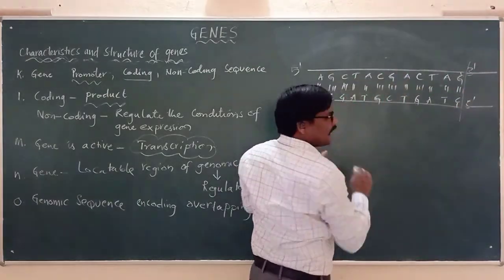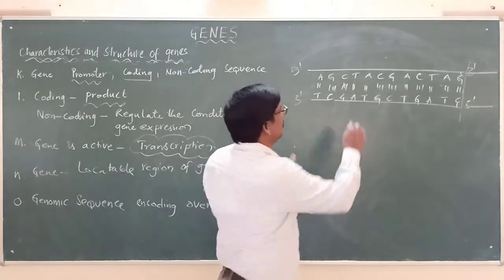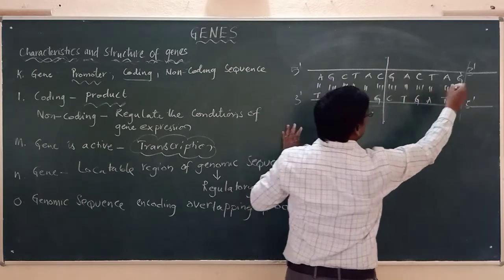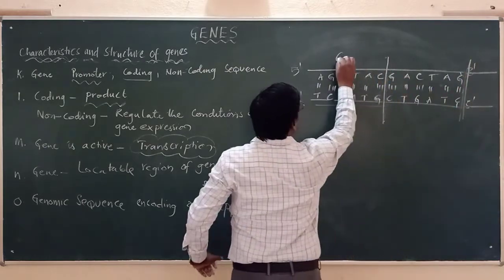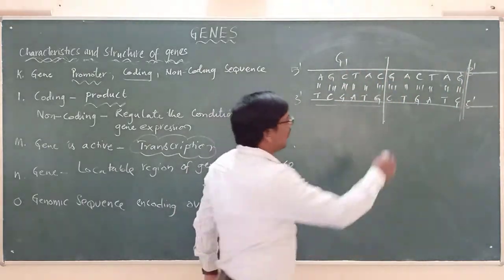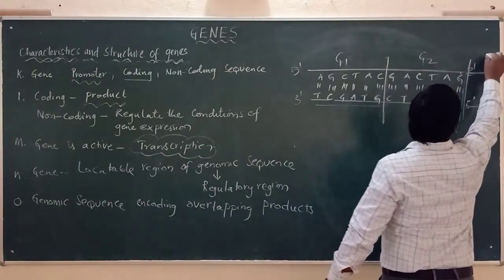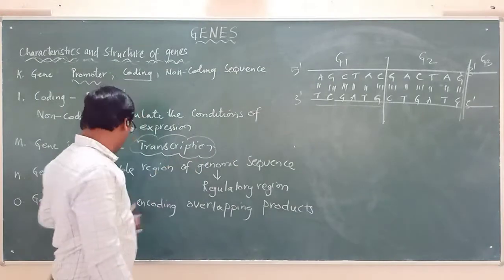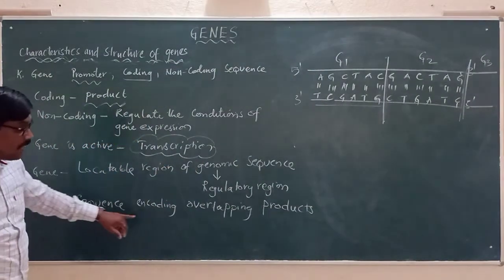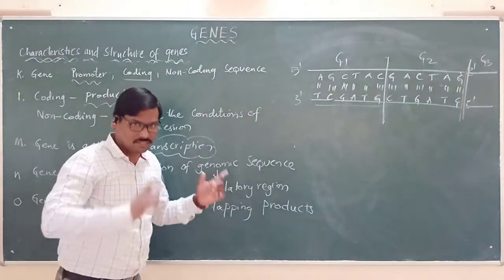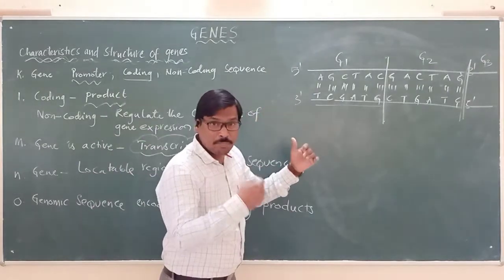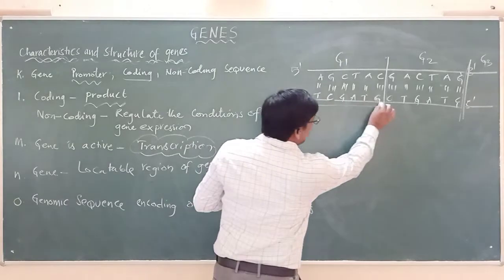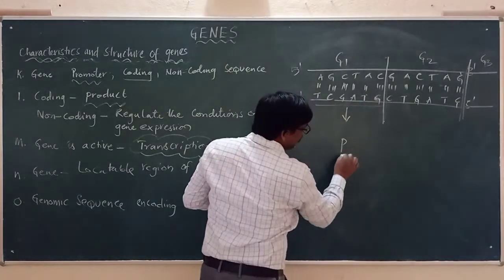Let me make it very clear here. Let me say that from here to here, and here to here, this is gene 1, this is gene 2, and here continues gene 3. So here we have to remember that genomic sequence encoding overlapping products. Look here. If in the process of transcription and translation this part is copied, there will be one product.